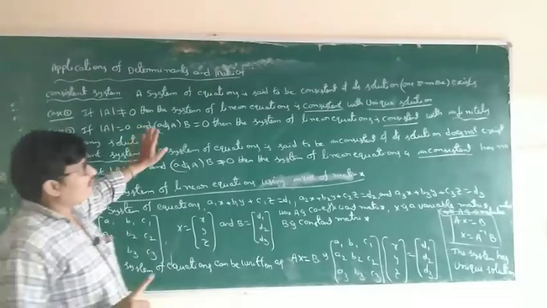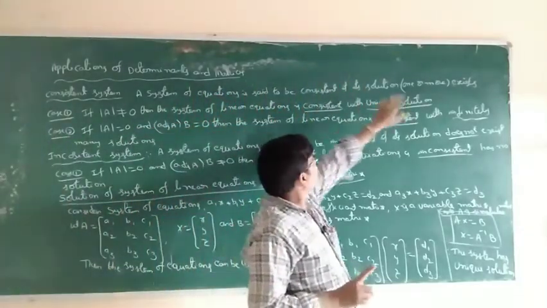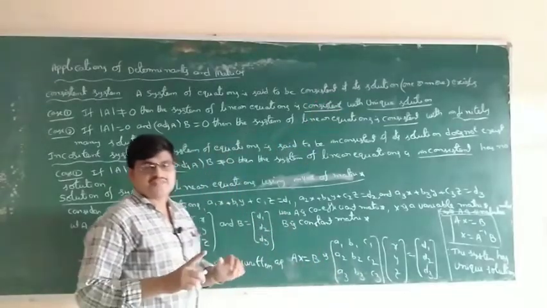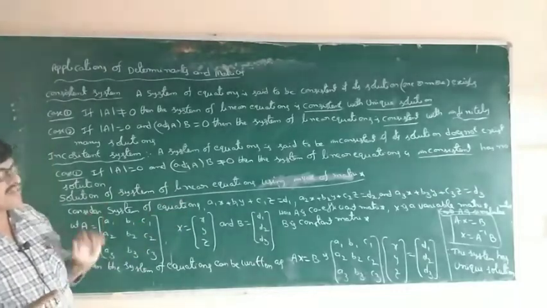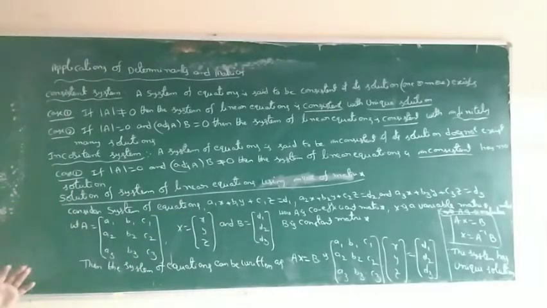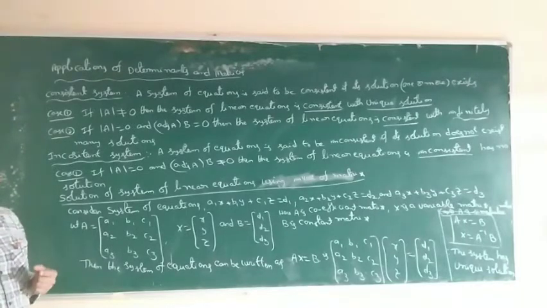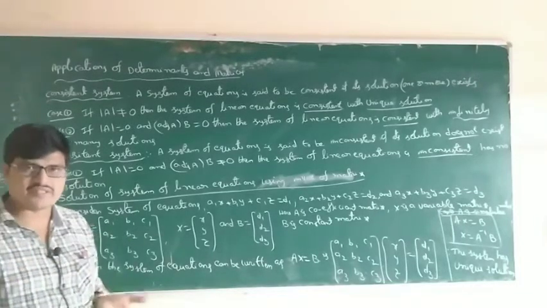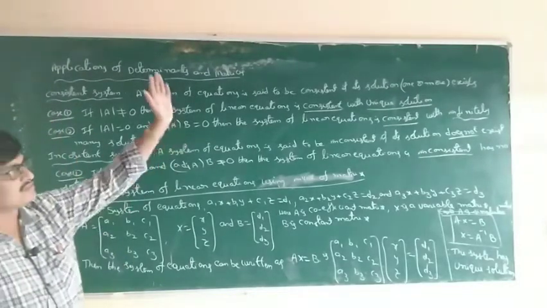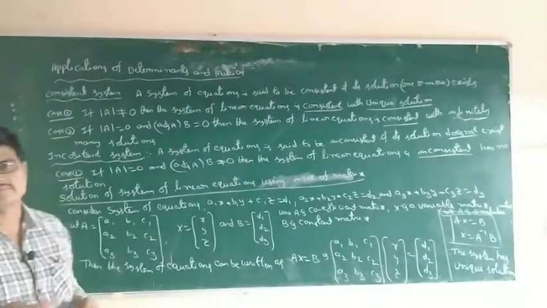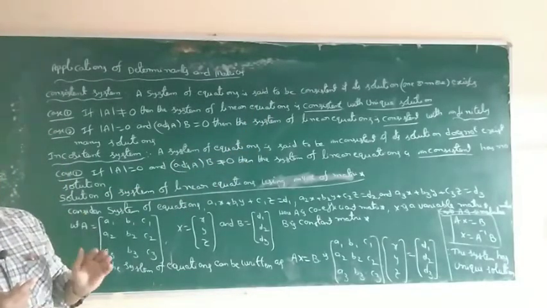Consistency means the system of linear equations has a solution, whether a unique solution or infinitely many solutions. Consistency means a solution exists.